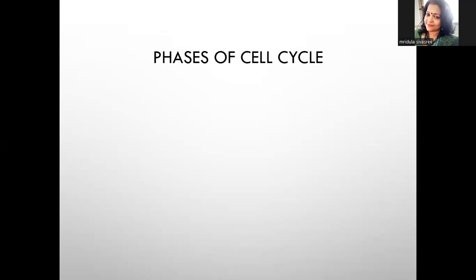What do you mean by metastasis? It is the process of spreading of the infection or the tumor cells from one place to another place. And the main characteristic feature of cancer is metastasis.